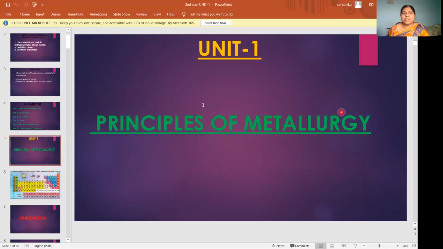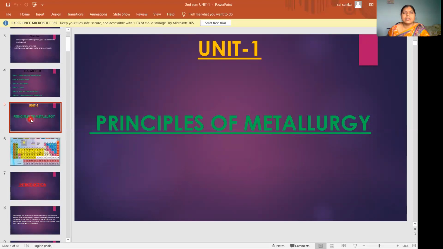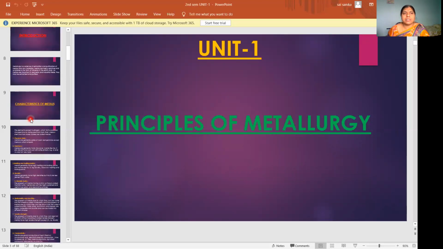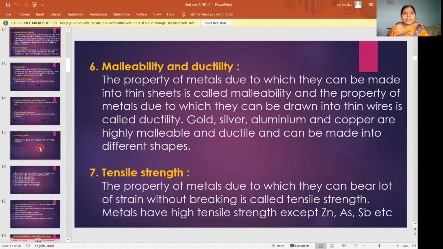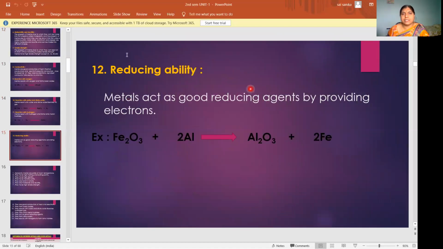In metallurgy, the first topic we studied was characteristics of metals. Total how many characteristics? Total 12 characteristics. Minimum 10 characteristics you have to remember. Sometimes for a 5 marks question, they will ask you to write 10 characteristics. Each point will be considered half a mark. So out of 12, minimum 10 characteristics you have to remember.